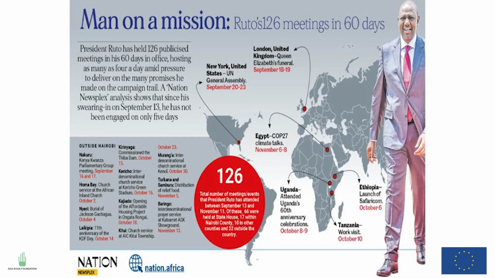This is an example of repurposed content. This is the current president of Kenya. So when he was running his campaigns, in 60 days, he had 126 meetings. There's a whole story written about this by the Daily Nation and all that. But now this particular poster, this infographic, summarizes all that information.